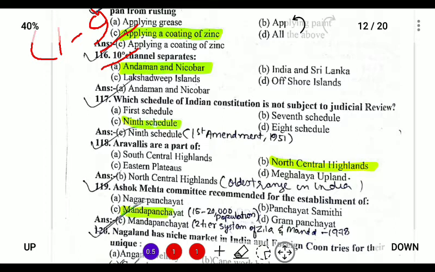Next, which schedule of the Indian Constitution is not subject to judicial review? So the ninth schedule, which is related to land reforms, is provided under the ninth schedule. So it is not subject to judicial review. So the correct option is ninth schedule.